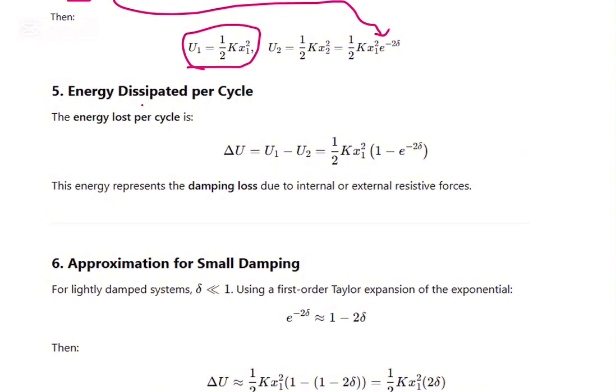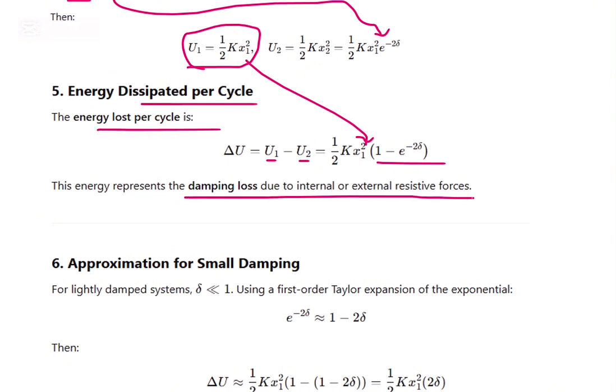So the energy dissipated per cycle, the energy lost, is the difference between U1 and U2. That's half into k into x1 squared, because x1 is higher so the energy is higher here, minus U2, which is half into k into x1 squared into e power minus 2 delta. That's why we can write it as 1 minus e power minus 2 delta. This energy represents the damping loss due to the internal and external resistive forces.